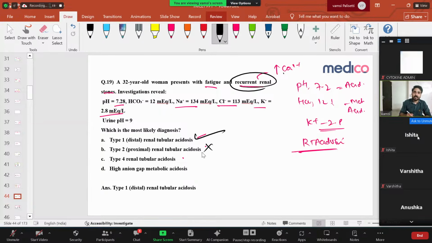In proximal, you won't see increased calcium. Hypocalcemia is there, hypophosphatemia is there, glucosuria is there. This is called Fanconi syndrome. And in type 4, you would say hyperkalemia, but they have hypokalemia, so it's not the answer. It's not about high anion gap, right? Clear, right? So let's go to the next question.